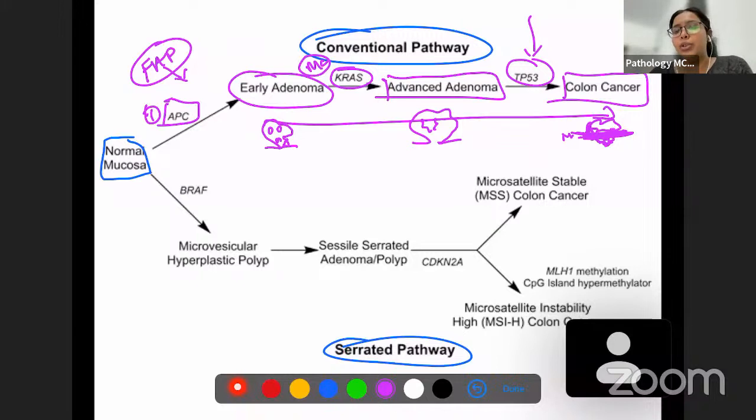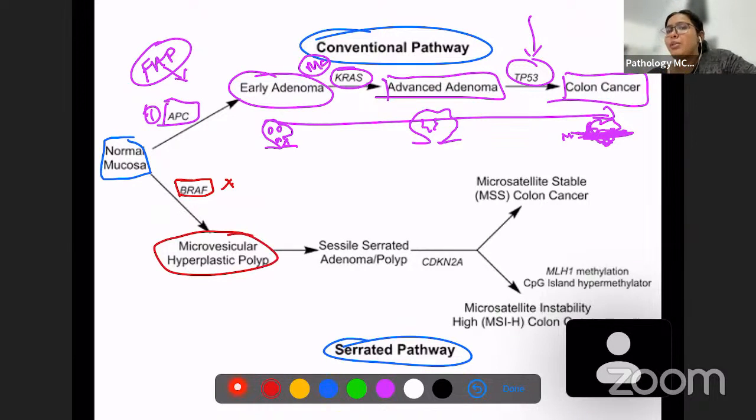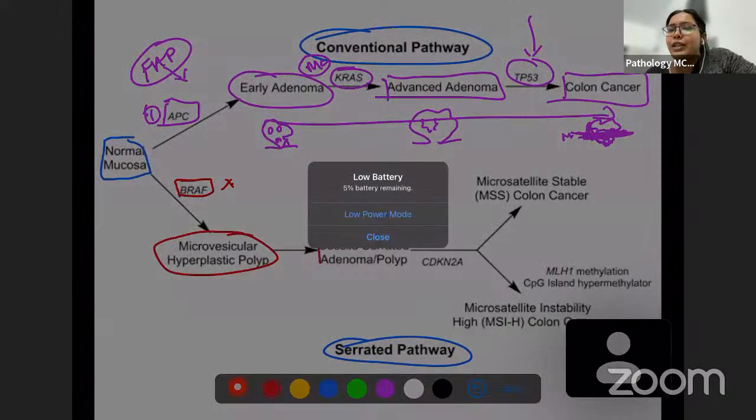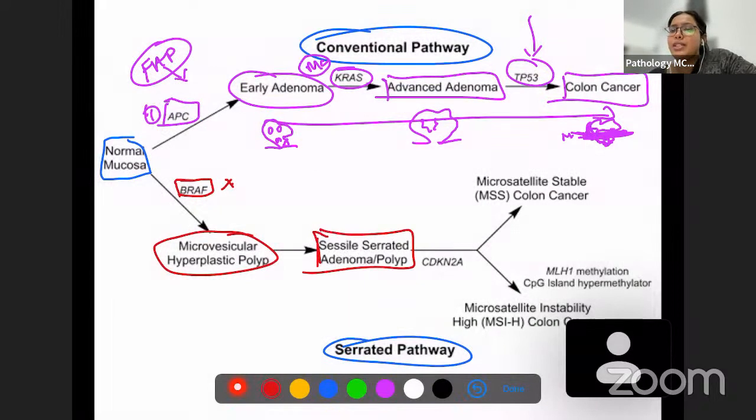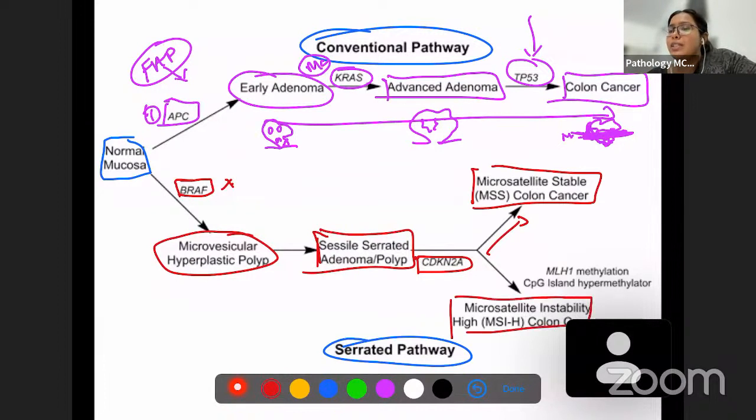Okay, then you're going to have BRAF mutation. If you have BRAF mutation, then what you will have is a polyp. Okay, this is a type of serrated polyp, which is a microvesicular hyperplastic polyp. This can transform into sessile serrated polyps. And then there is one more mutation, CDKN2A mutation, which is occurring. And then this can go ahead and cause microsatellite cancers, two types: microsatellite unstable and microsatellite stable. So these are microsatellite associated cancers.